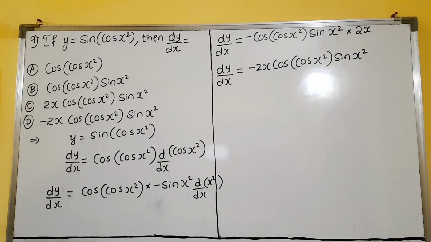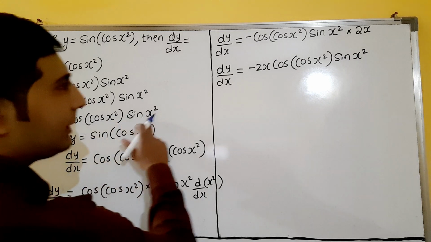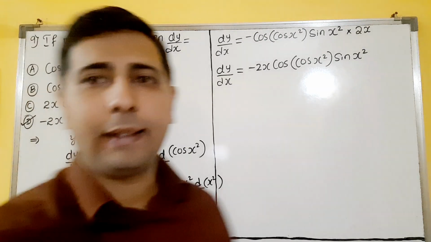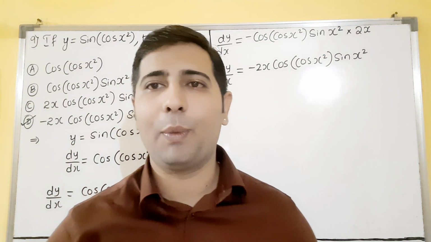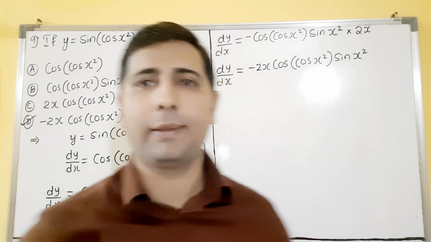So let us compare with our answer. Minus 2x cos x square sin x square. That is matching with D, dear students. D for Delhi. Delhi is our answer. I hope you understood this one. Please copy this. We will see the next question, dear students.